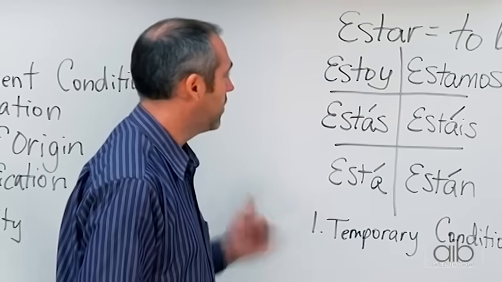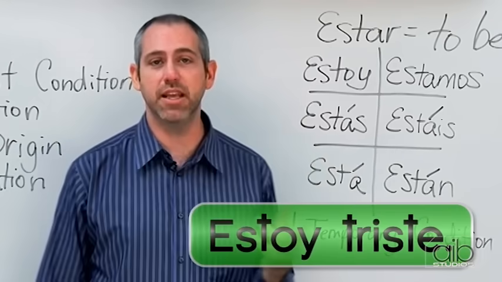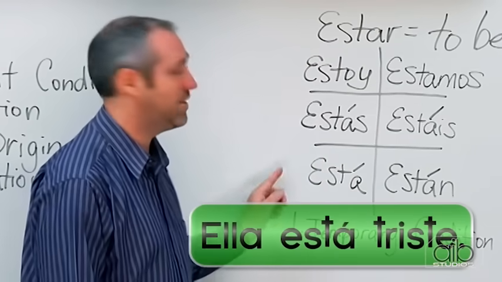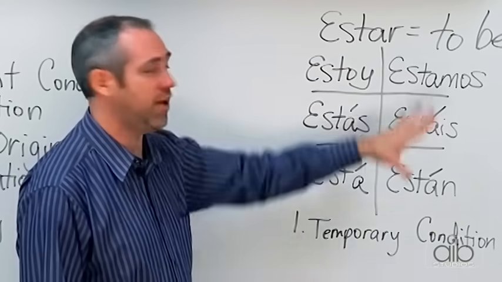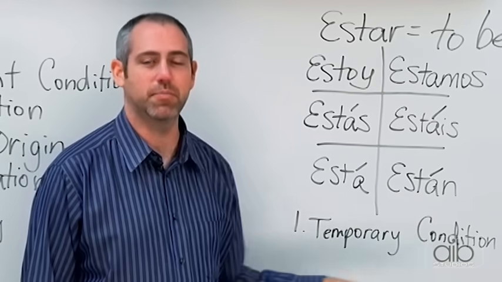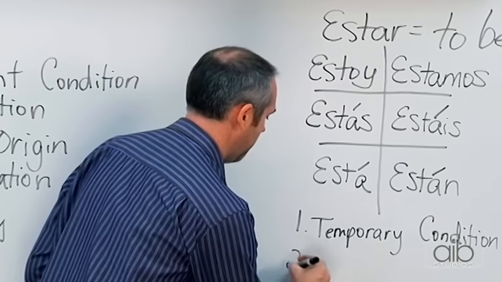Okay? So if you wanted to say, I am sad, estoy triste. Okay? She is sad. Ella está triste. Okay? So we're going to use these forms to say our is, am, and are when it's the subject's temporary condition.